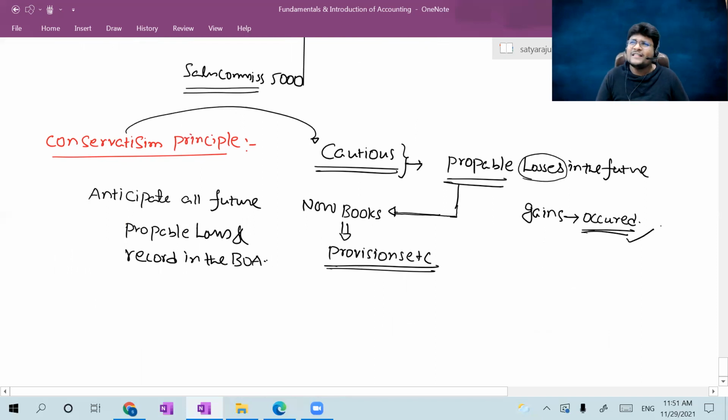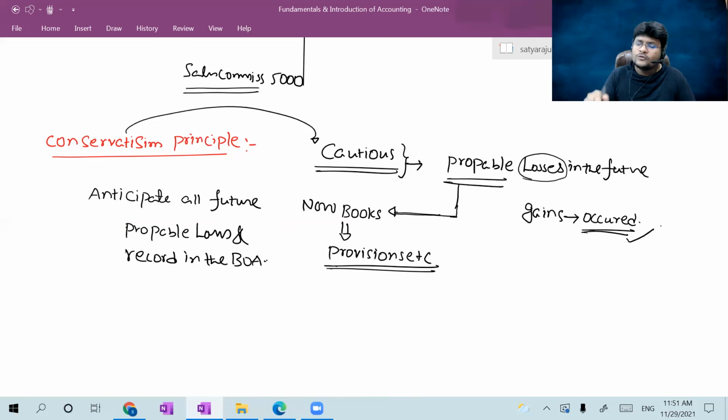Sir, that means in the current year, even though you are not really having any loss, if in future there is a probability of a particular loss occurring, can we record it right now? Yes, absolutely, the same thing I am telling. So there is no need to incur a current year loss to record a particular provision in the current year. If there is a probability of it occurring in the future, then you should definitely record it. I can give a beautiful example here. Please consider, all of you.